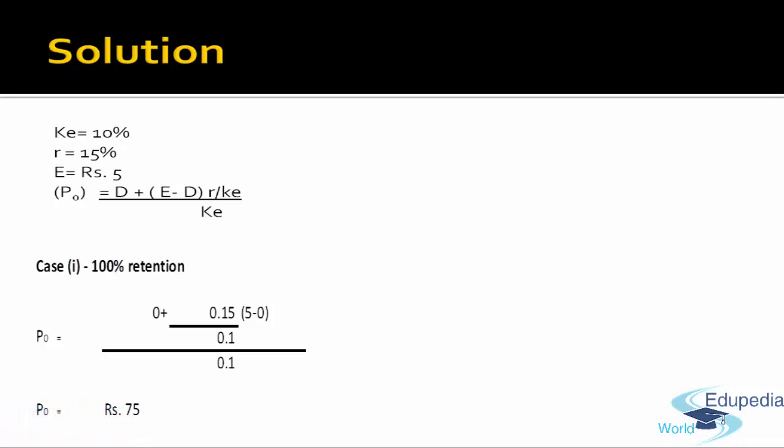Dividend is 0 plus the retained amount, that is 5 rupees, times 0.15, which is the rate of return, divided by KE, and the whole divided by KE. So in such a scenario, the value of the share will be 75.